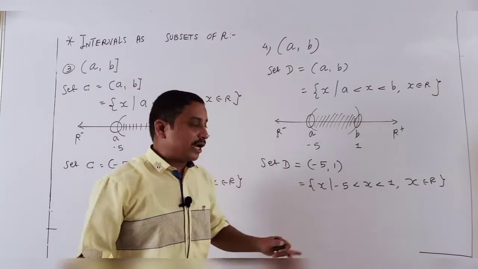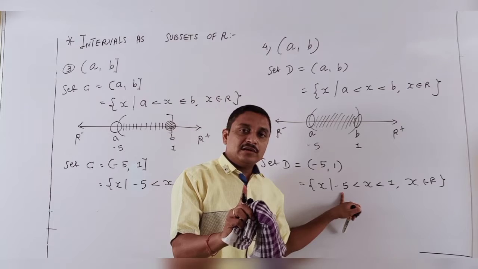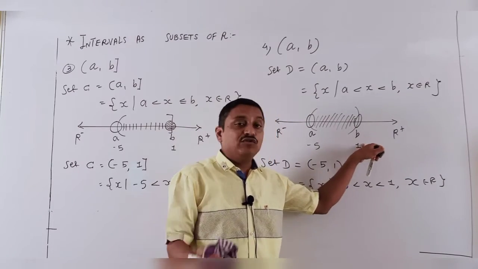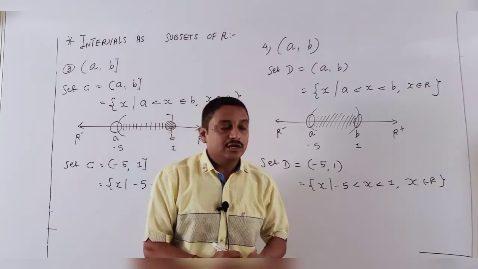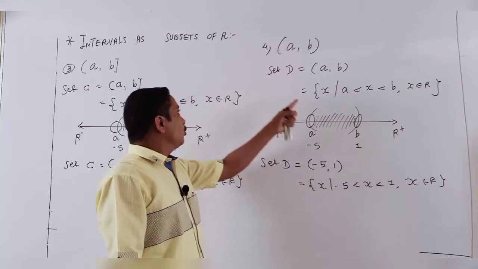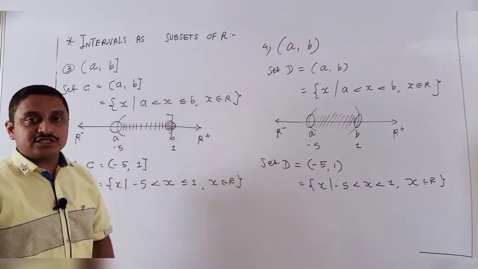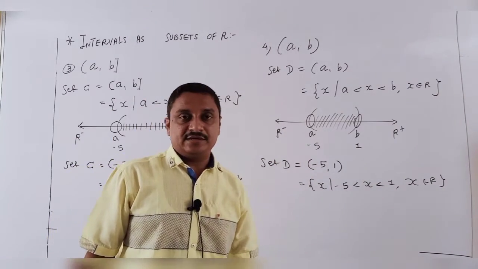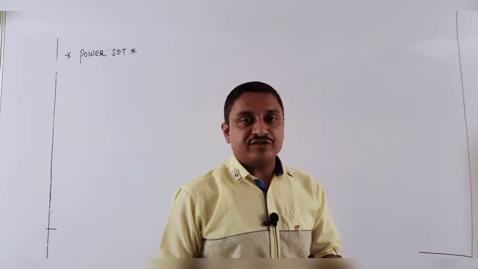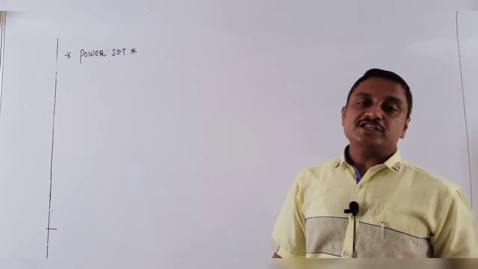It means, students, minus 5 is not countable. After that, the values after minus 5 are countable up to before 1. That's our fourth interval, students. Clear? So there are four intervals, and questions will be asked on them in our further exercise. Okay. After intervals, I am going to the next part.